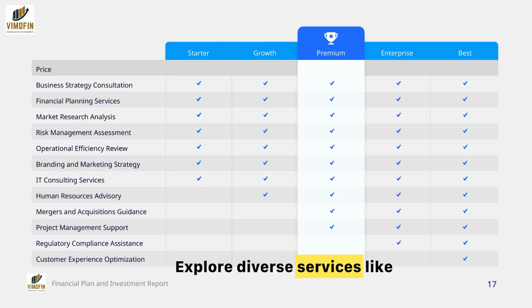Explore diverse services like business strategy consultation, financial planning, and market research analysis. Enhance operational efficiency with IT consulting and project management support. Strengthen branding and marketing strategies while ensuring regulatory compliance. Optimize customer experience and manage risks effectively. Tailor services to your business stage: starter, growth, enterprise, best, or premium.